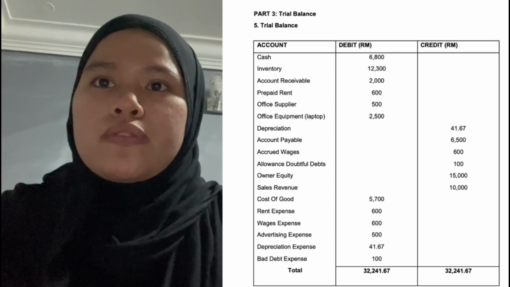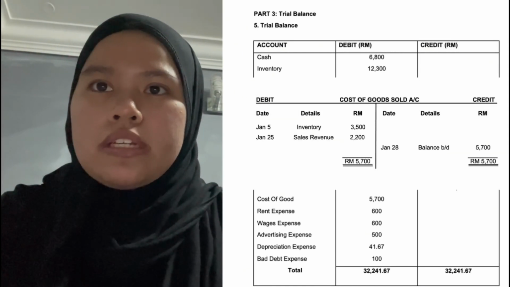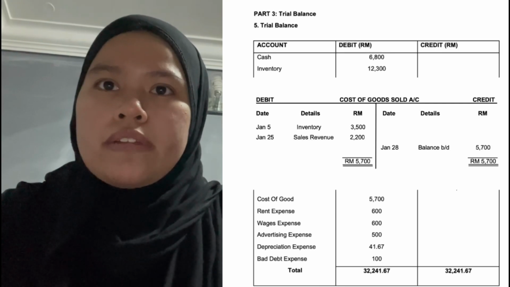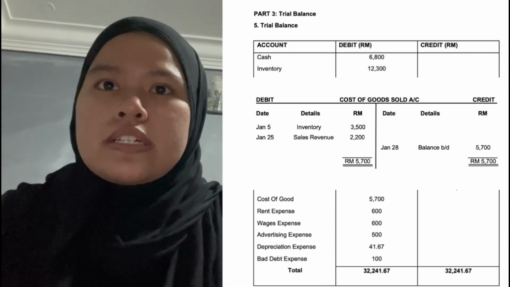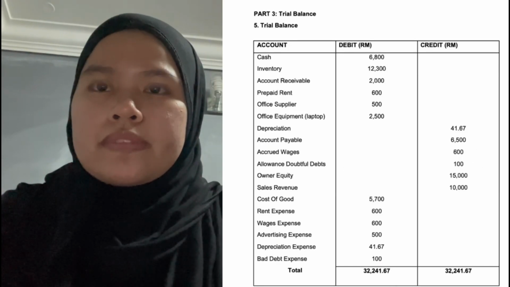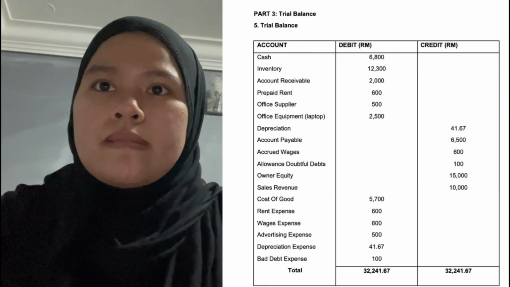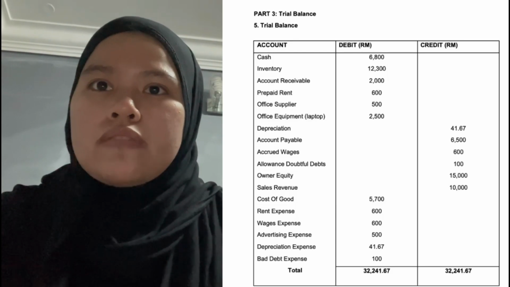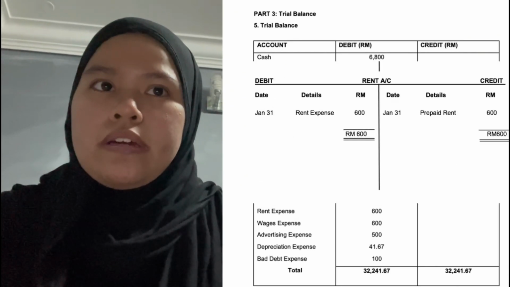Then for the cost of goods, we put it on the debit side, 5,700. We got it from the ledger account. Here I show you. Then the next one is rent expense. Rent expense we got it from the ledger account from the part 1. Also you can find it in the part 2.